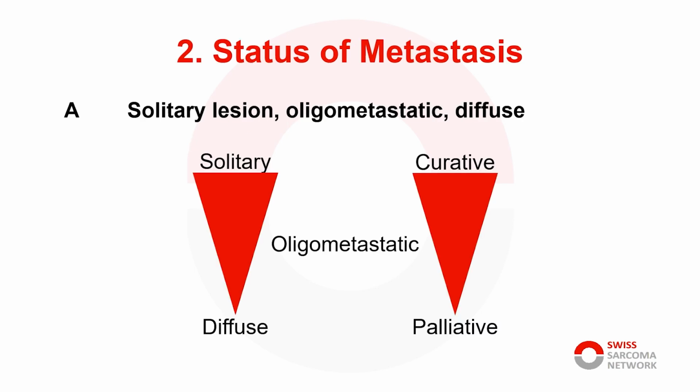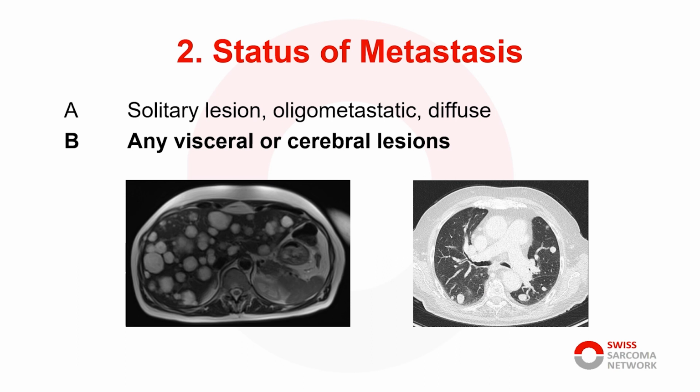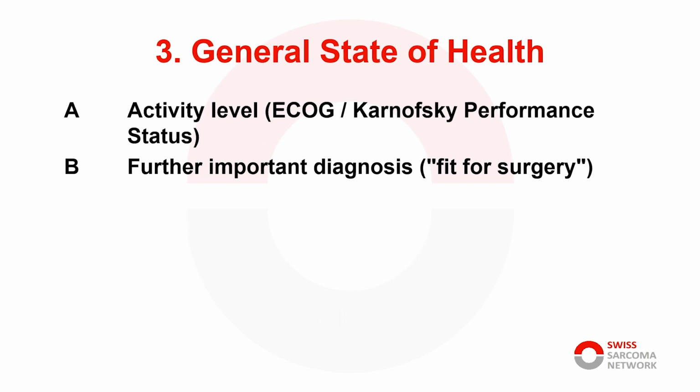2. Status of metastasis. If we have a solitary lesion, a complete resection may positively impact overall survival. This is especially important for renal cell carcinoma. If we have a diffuse metastasized situation, the treatment intention is palliative. It will be interesting to see how we handle oligometastatic situations to the bone in the future. We need to evaluate the visceral and/or cerebral metastases to be able to put the bony metastases in the correct context.